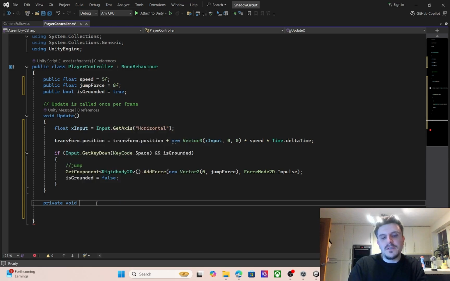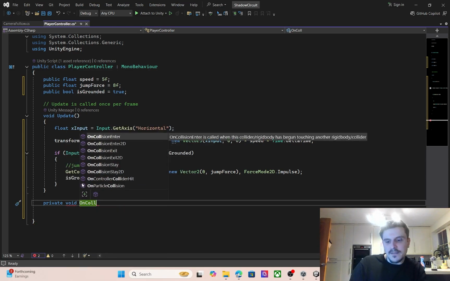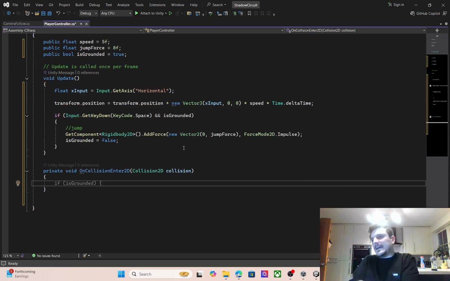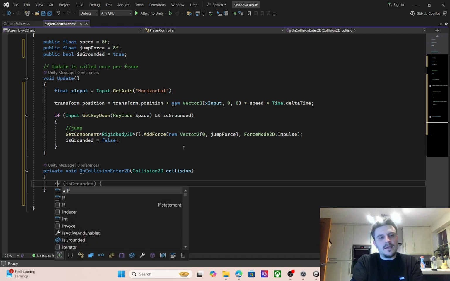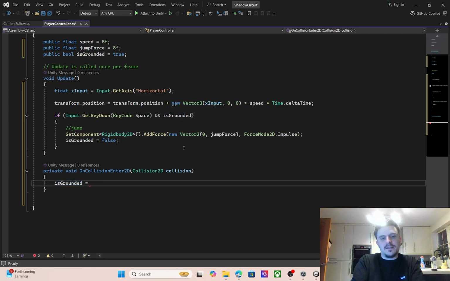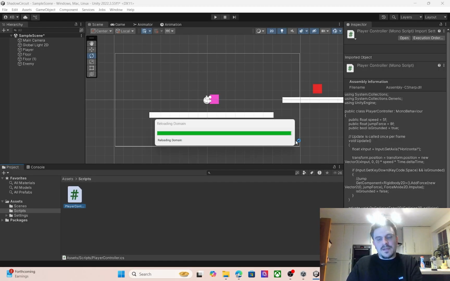Private void on collision enter 2D. There it is. Just do it for me. Lovely. And then we can say is grounded goes back to true. Lovely. Really reluctant to do anything else on this keyboard because it's been very annoying. Let's go and jump back into Unity.